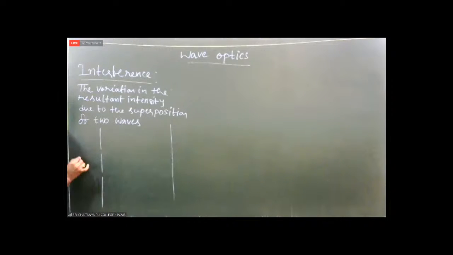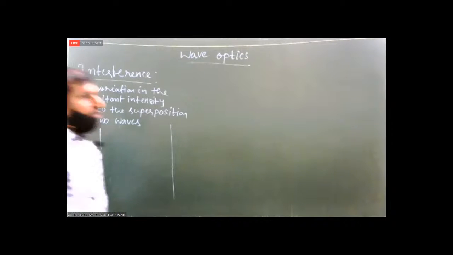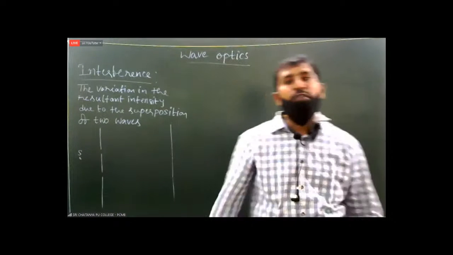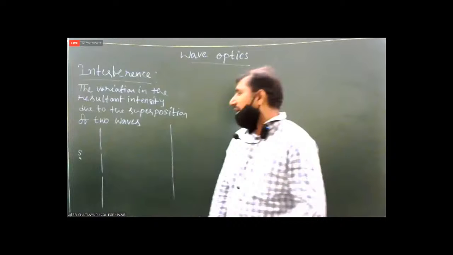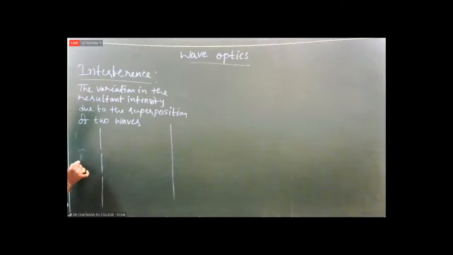Here, S is a source of light which can produce the light. Now, when the light coming from S moves towards the cardboard sheet having two holes, very narrow holes, small holes. Now, one wave coming through this hole, one more light wave coming through this hole.